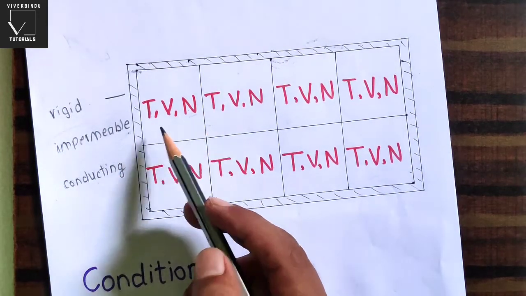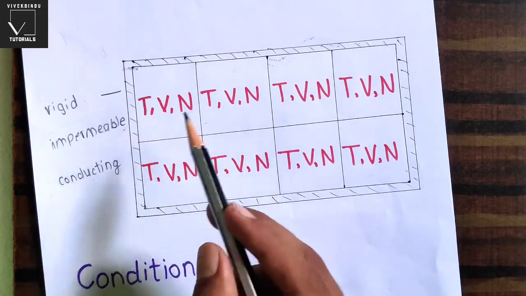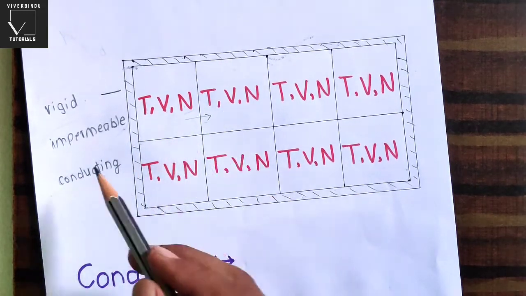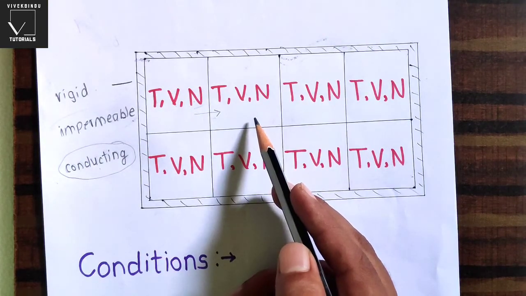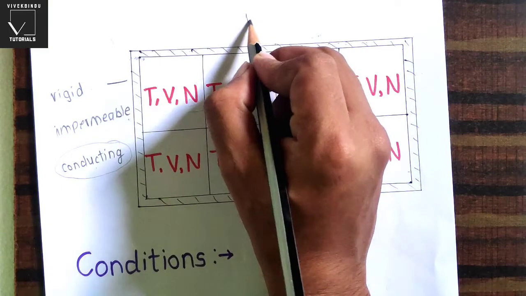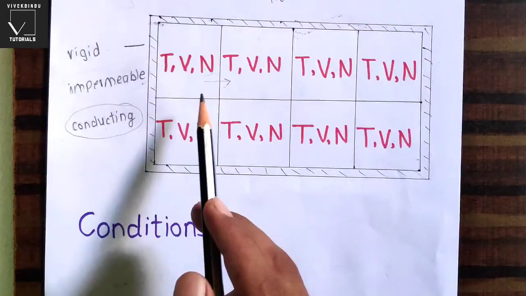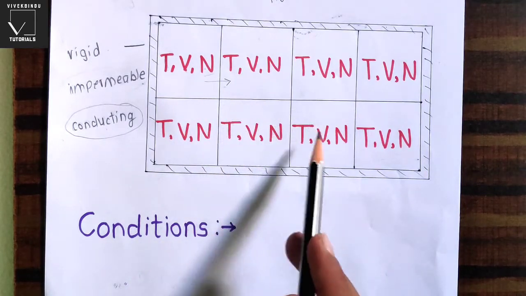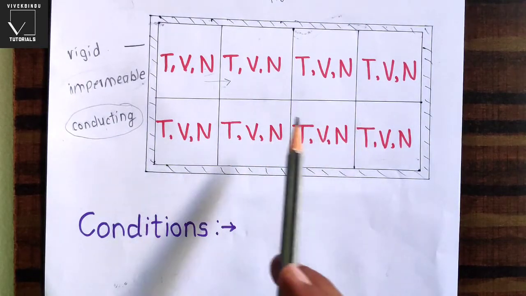So the wall of these systems will be rigid and impermeable. Impermeable means the system will not allow particles to pass through. And the wall is conducting, meaning if the temperature of some system is high, it will transfer from hot body to cold body. So the temperature will transfer from these systems until equilibrium is obtained. So the temperature will also be constant for each and every system.